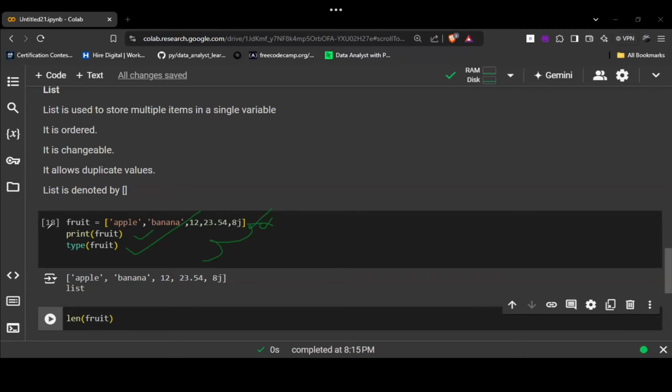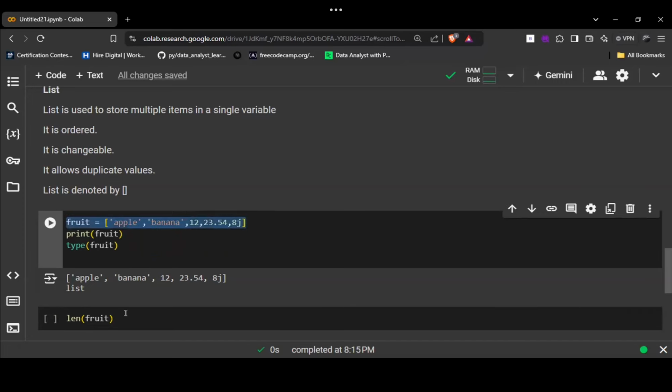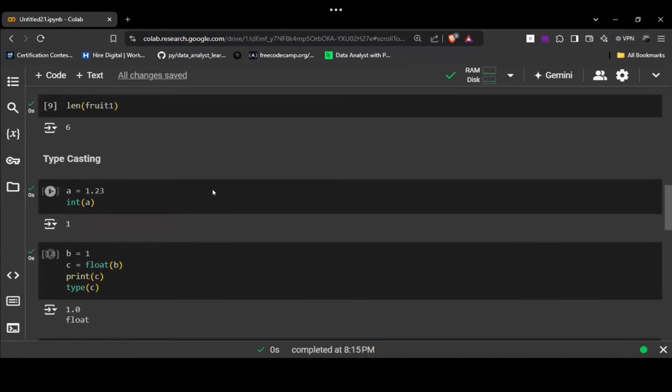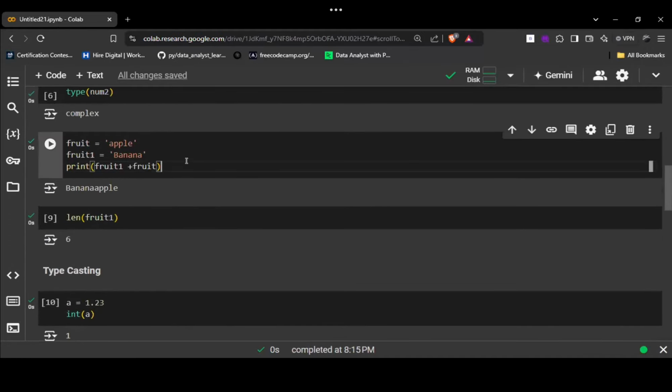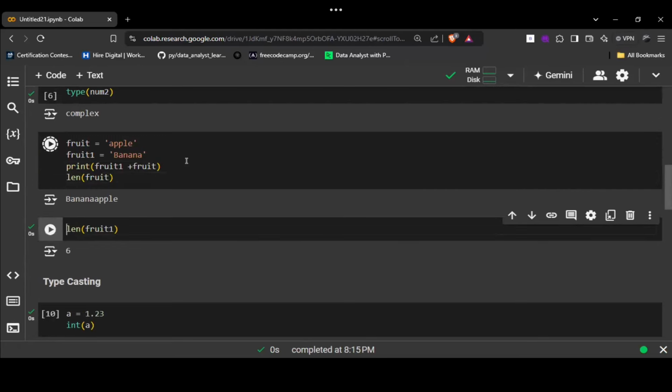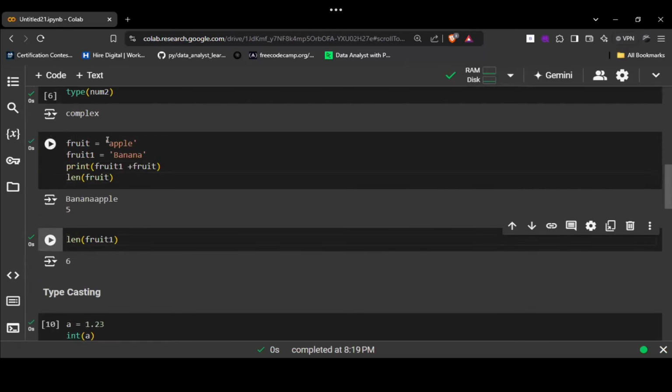As you can see, here I have specified one more fruit, and after that I'm checking the length of fruit. So it will consider this fruit. If I check the length of fruit over here, it will give 5 for these apples.